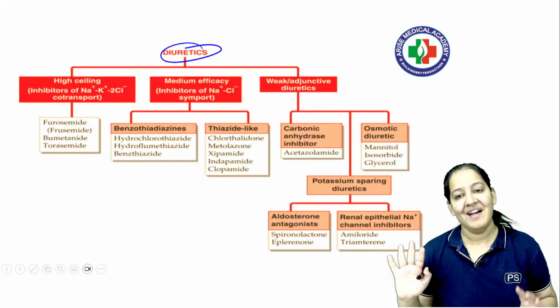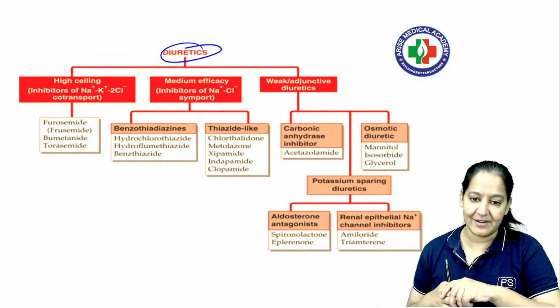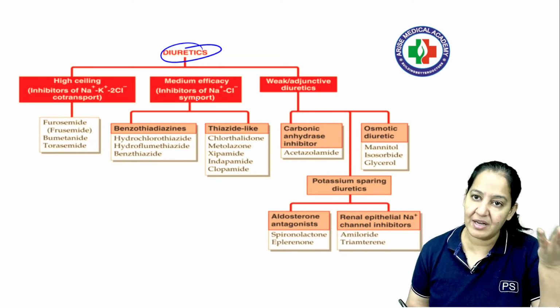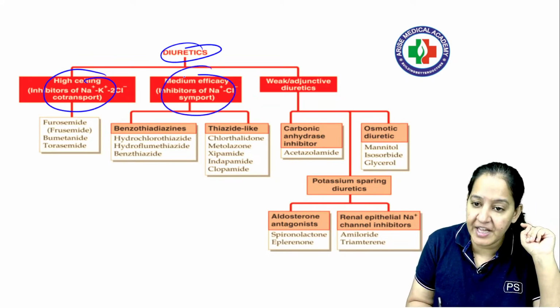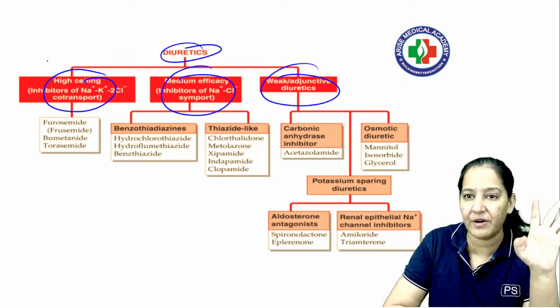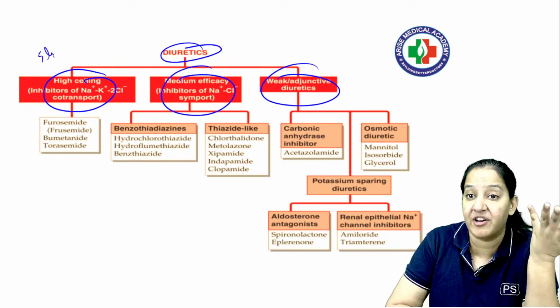Let's start diuretics. I have already given the basics of what a diuretic is. Now let me classify the diuretics. There are three types of diuretics based on their efficacy: high efficacy, medium efficacy, or weak. High efficacy diuretics will excrete liters of urine. If you give one tablet, the patient will have 5 liters of urine.